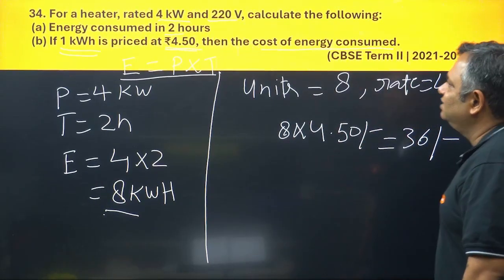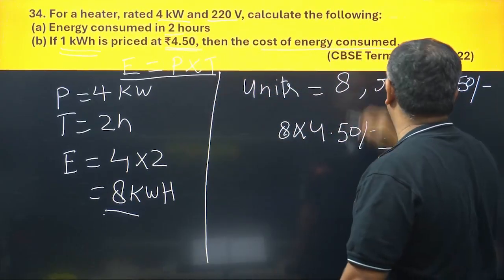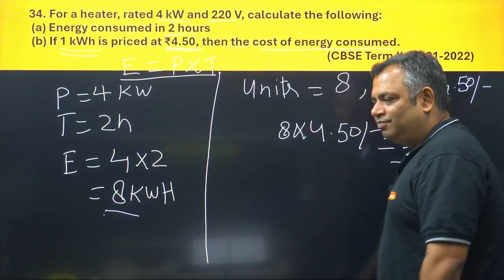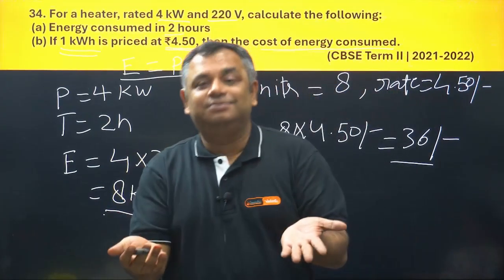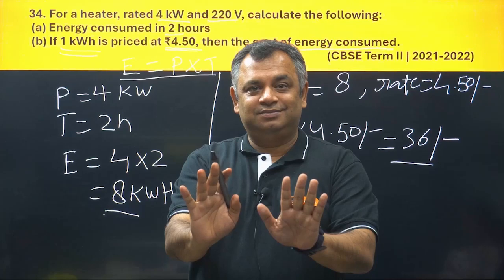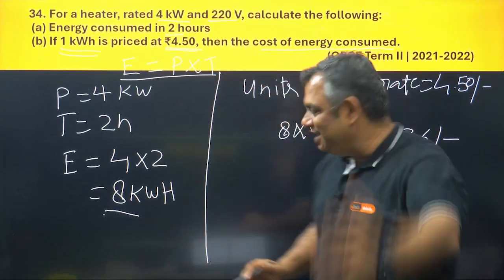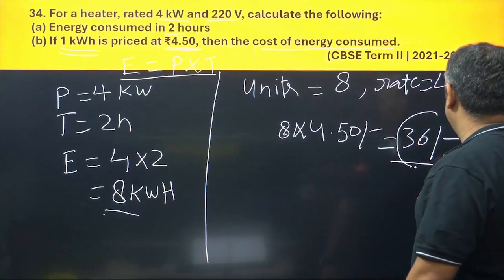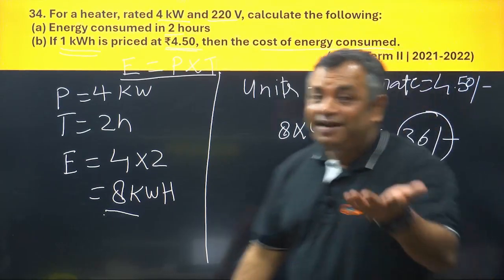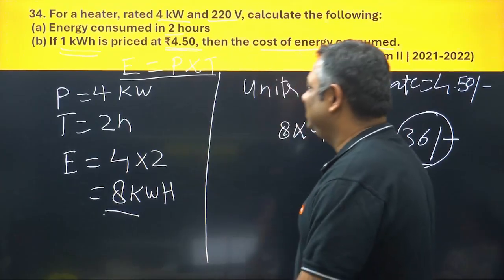So here the answer would be, the cost of energy consumed is 36 rupees. In case 8 kilowatt hour energy is consumed and the rate per unit is 4.5, your electricity bill would be 36 rupees. If you go and ask your parents, they'll actually tell you how much electricity bill comes in.